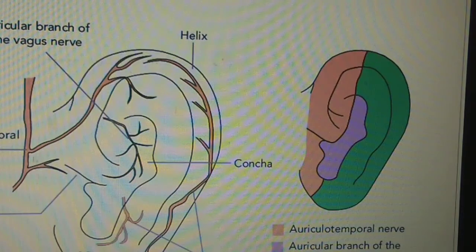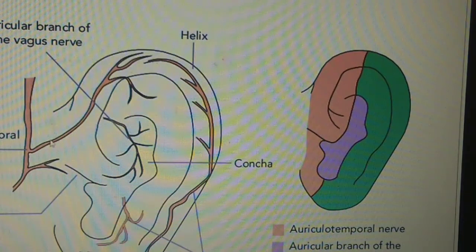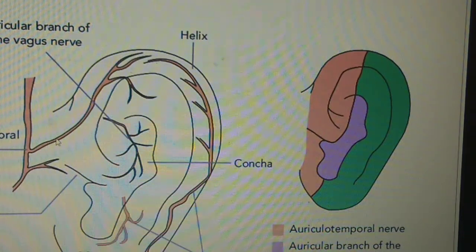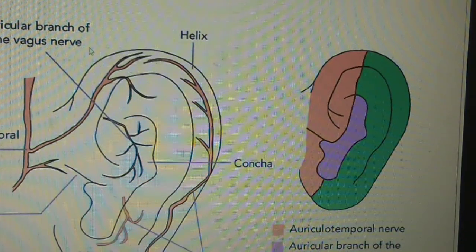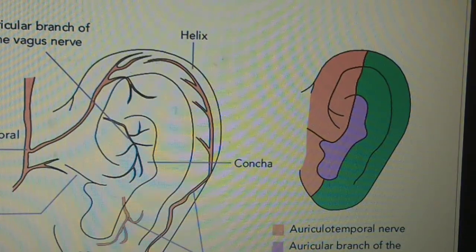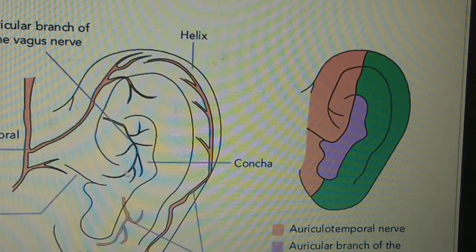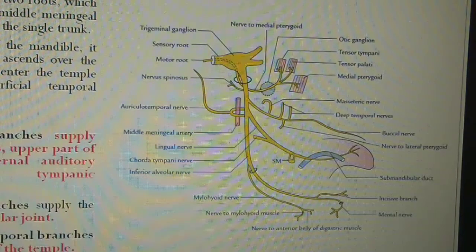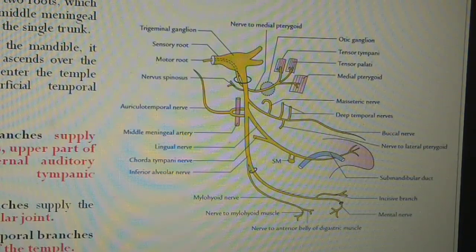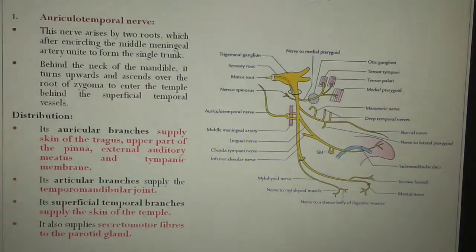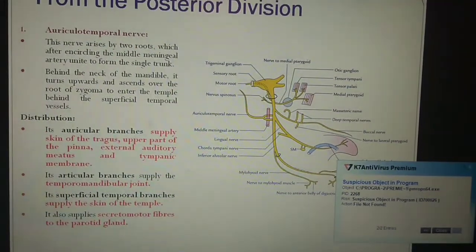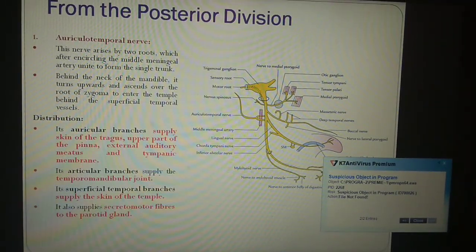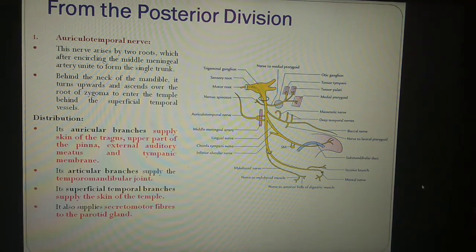In this diagram you can see this is the auricular branch of the auriculotemporal nerve. It supplies the skin over the upper part of the external ear, the skin over the tragus, the external auditory meatus and the upper part of the tympanic membrane. So this is all about the auriculotemporal nerve.